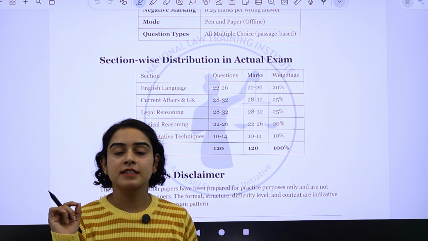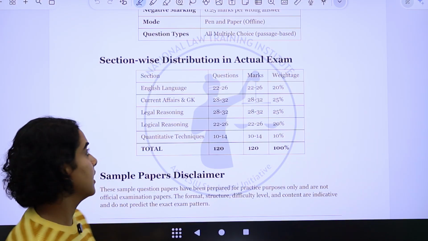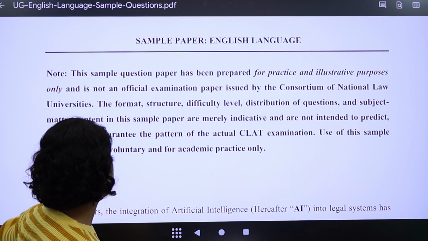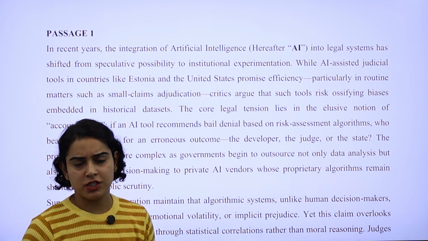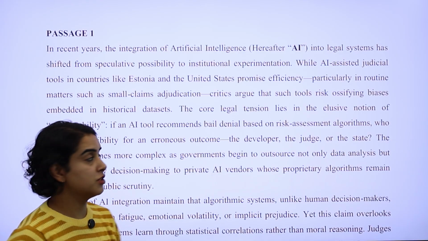Let's analyze the sample paper section by section and understand what sort of questions can be asked. Let's get started with the English sample paper first. In this sample paper around 25 questions have been asked. There are a total of 5 passages, and each passage has around 5 questions.